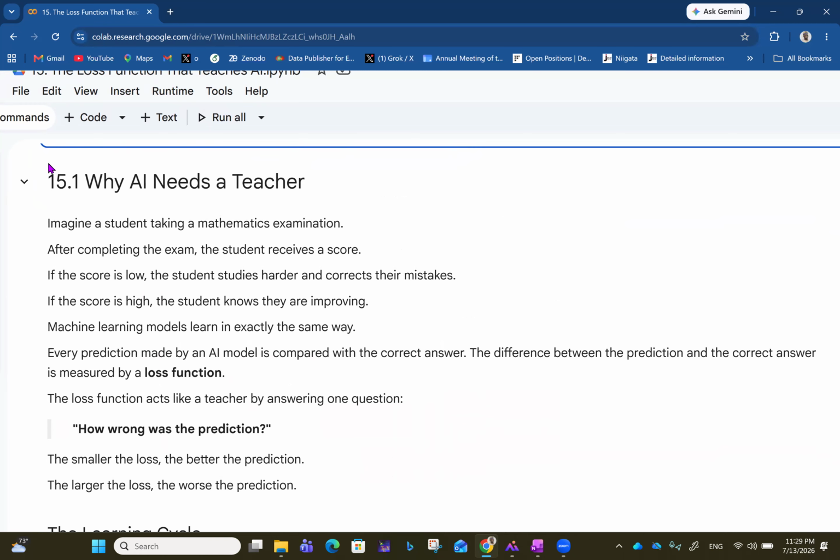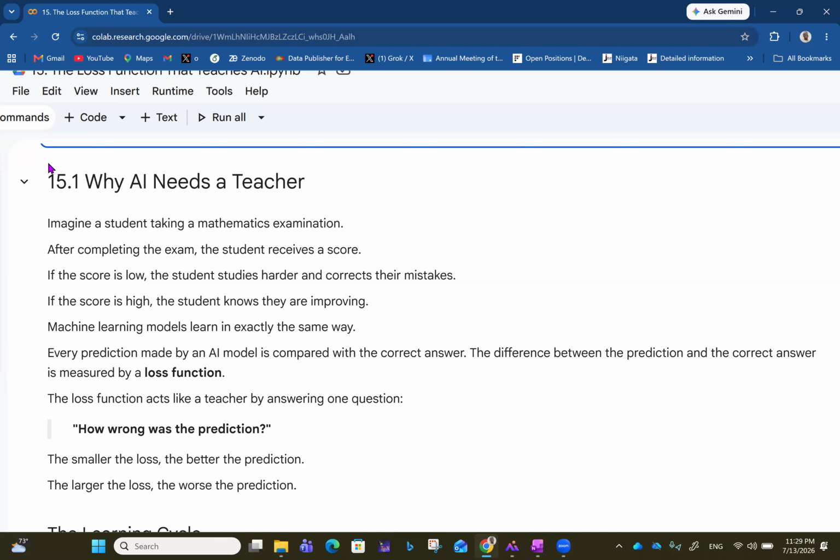Machine learning models learn in exactly the same way. Every prediction made by an AI model is compared with the correct answer. So there's a training, and there's a prediction based on the training compared with the reality. Then the difference between the prediction and the correct answer is measured by a loss function. That's like the gap between the correct answer and the answer by the model.